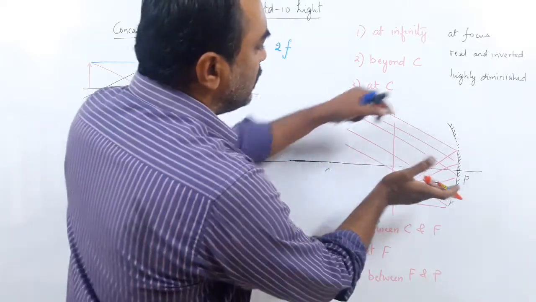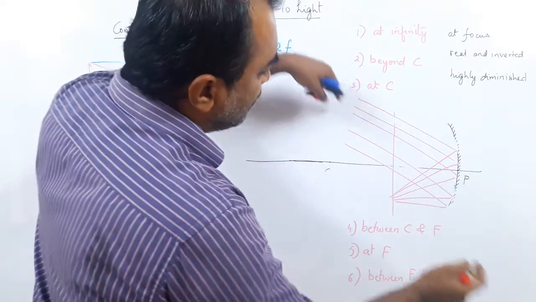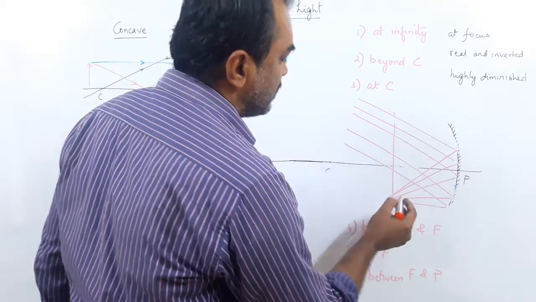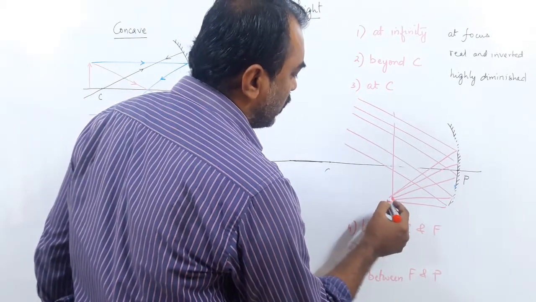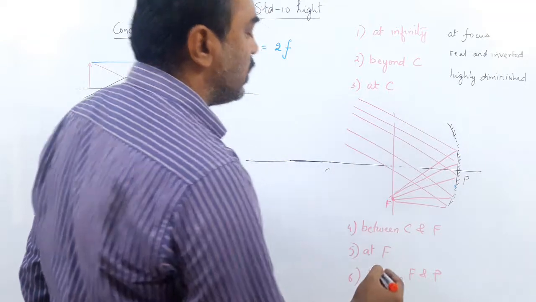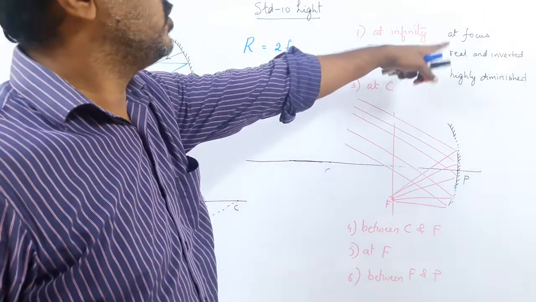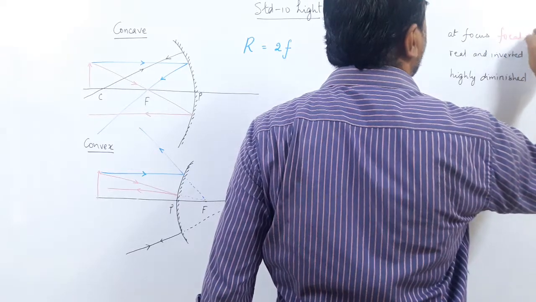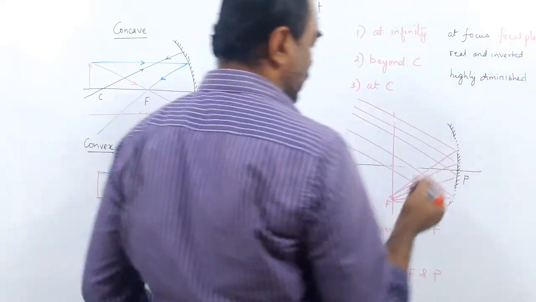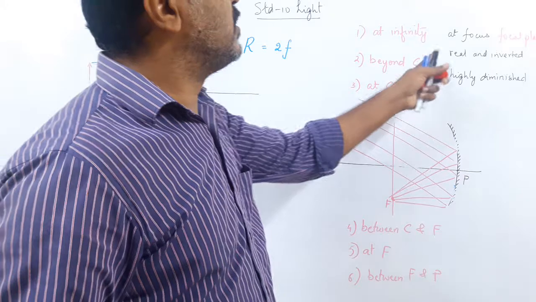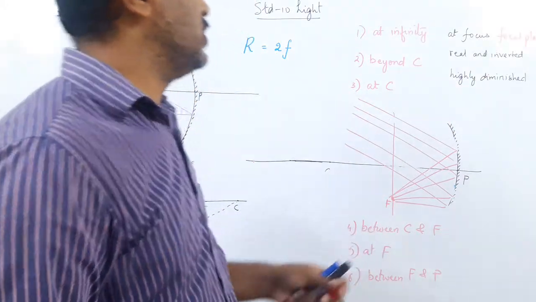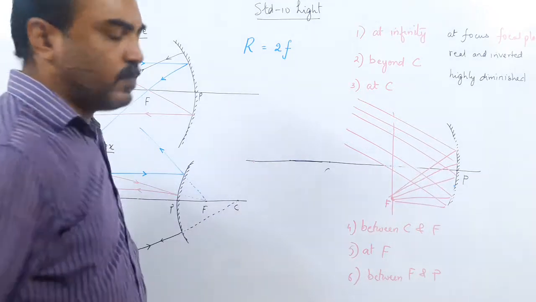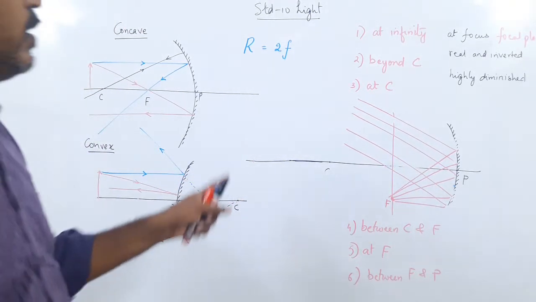So if it is parallel to the principal axis, they all will meet at the focus. If they are parallel but not parallel to the principal axis, they will meet at some other point on the focal plane. This is called the focal plane. So here it is not at focus now, but it is on the focal plane. But still, it is in front of the mirror, so it is real and inverted and highly diminished. So this is case number 1. We did the first diagram. Okay, could you draw it?